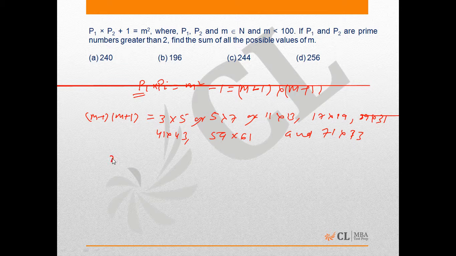So the values that m can take are 4, 6, 12, 18, 30, 42, 60 and 72. Therefore the required sum will be 4 plus 6 plus 12 plus 18 plus 30 plus 42 plus 60 plus 72, and this is equal to 244. Therefore option C is the correct answer.